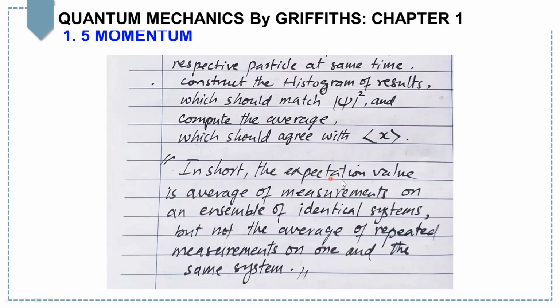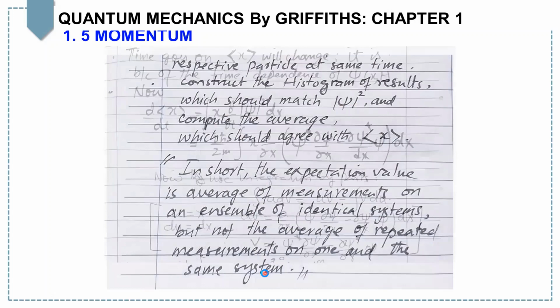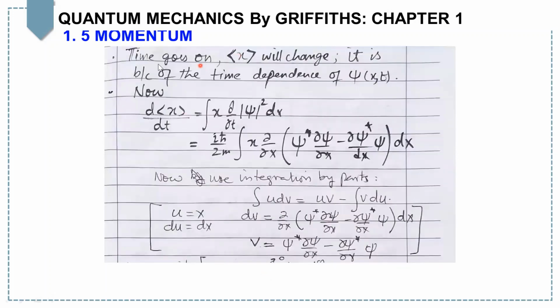It means that the expectation value is the average of the measurements on an ensemble of identical systems, but it is not the average of repeated measurements on one and the same system. Okay, the expectation value of x changes with time only because of the time dependency of psi. So when you take the derivative of the expectation value of x, that equals the integral of x times the derivative of the square modulus of psi with respect to time, dx.